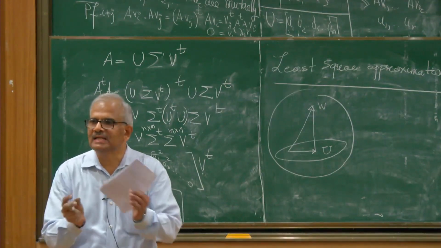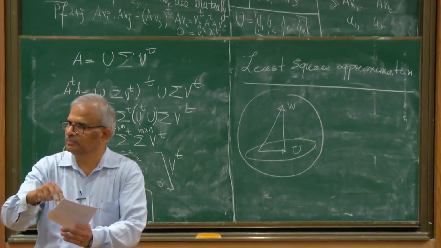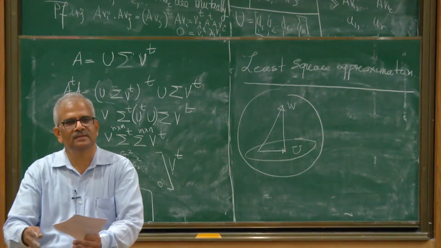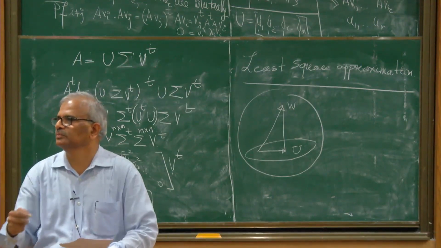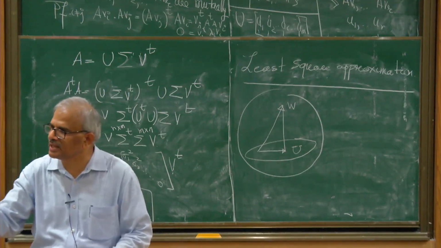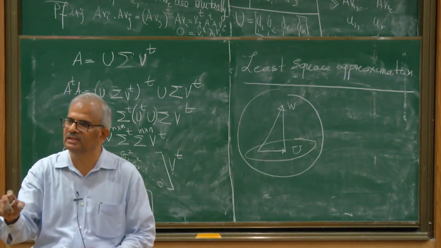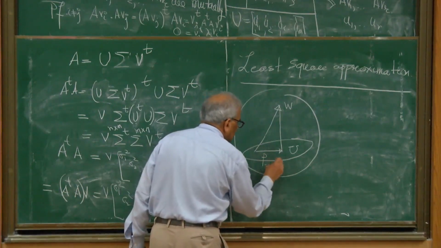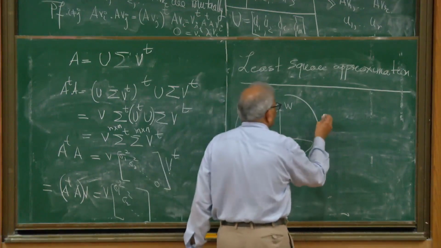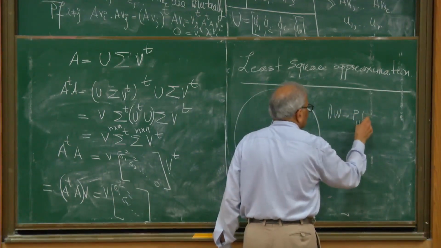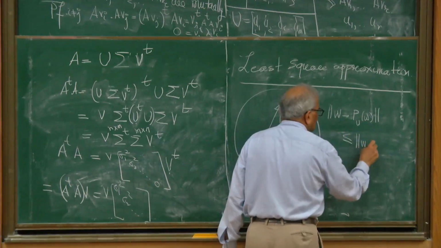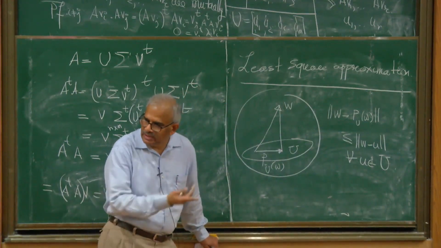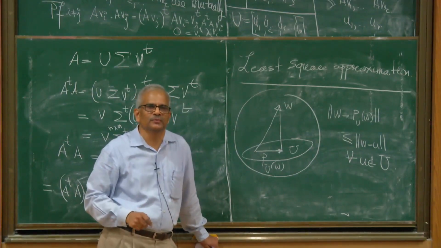What is the meaning of best approximation? Well, take the difference of the projected vector and the original vector W. Now take the difference of vector W with any vector U in the subspace U. Then we will prove that the projected vector is the closest to W. That means the norm of the difference of W with any vector U in the subspace is bigger or equal to the norm of the difference of W with the projected vector of W. So the norm of W minus the projected vector is less than or equal to the norm of W minus U for all vectors U in U. In this sense, the projected vector is the closest to W if you remain inside the subspace.